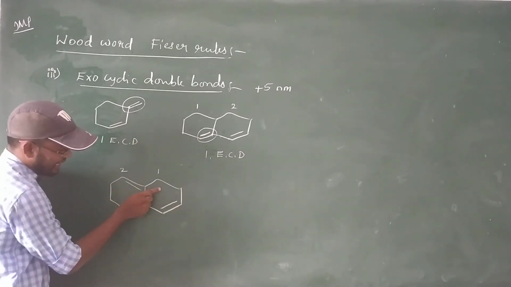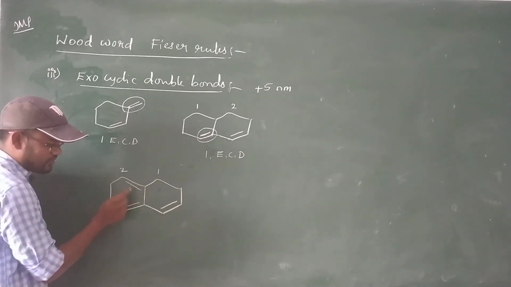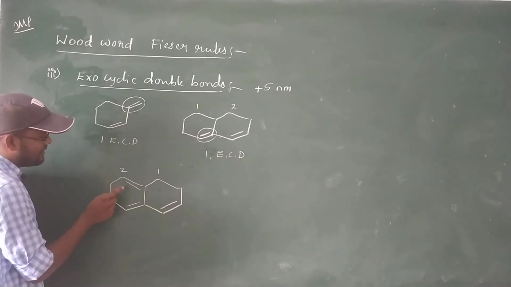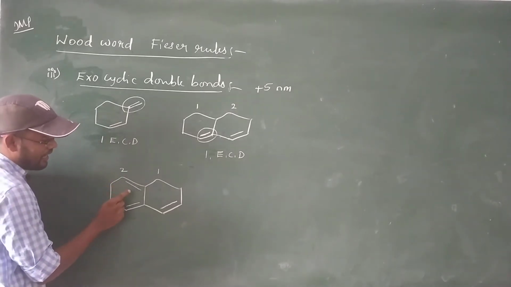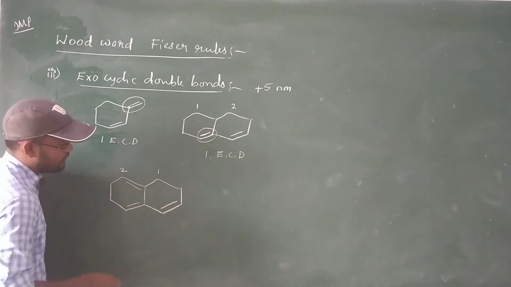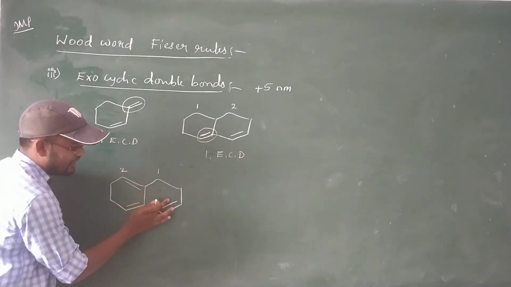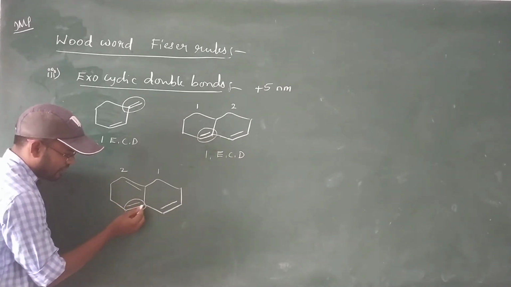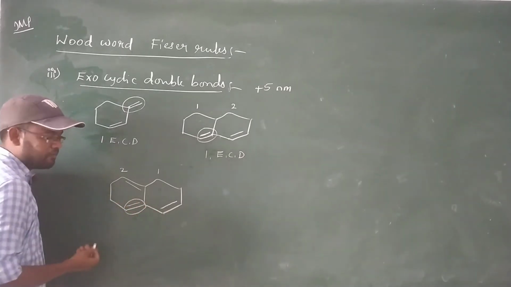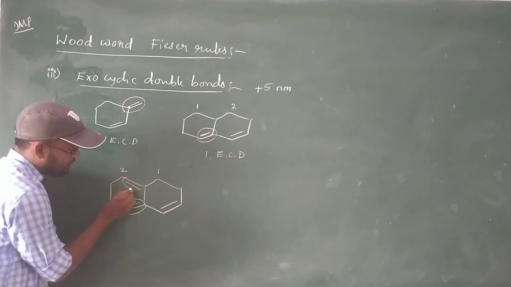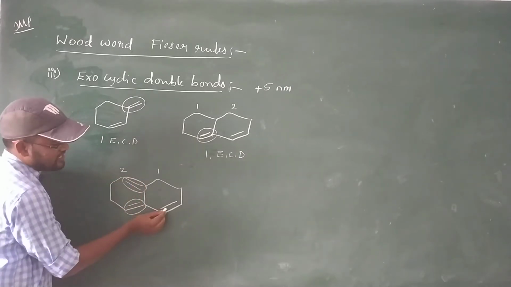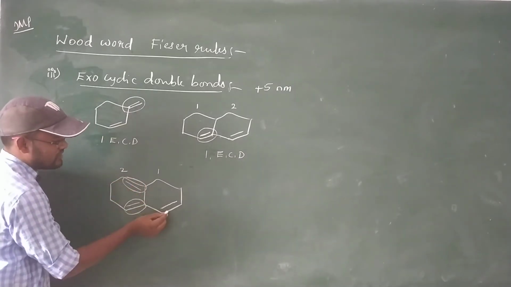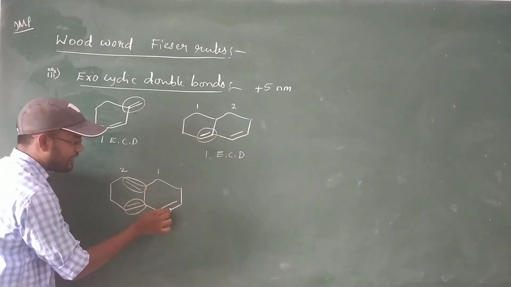Ring 1 has 2 exocyclic double bonds, but ring 2 has no exocyclic double bond. One exocyclic double bond is conjugated with a ring 1 double bond, but the other is not directly conjugated with a ring 1 double bond.